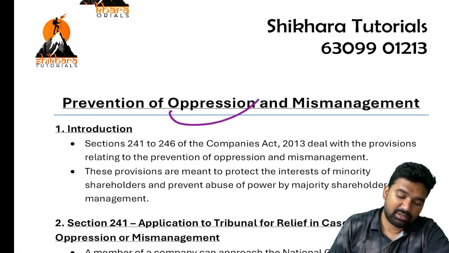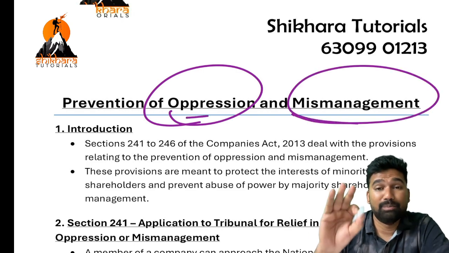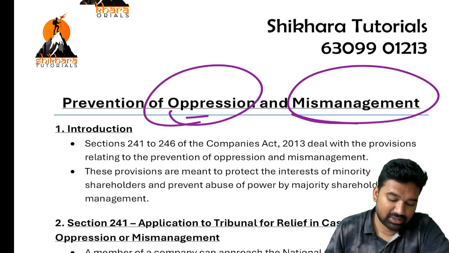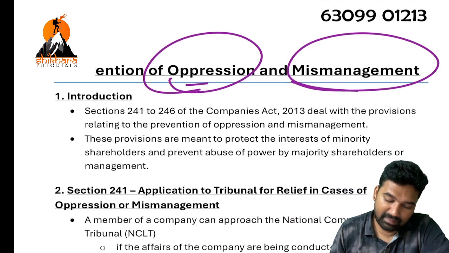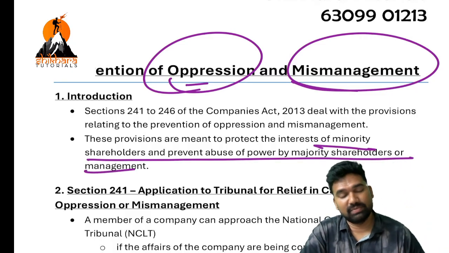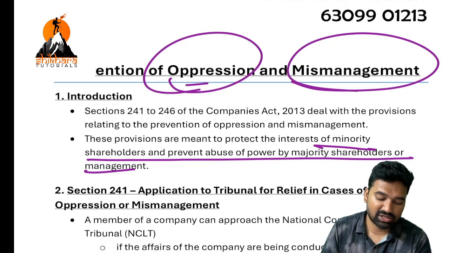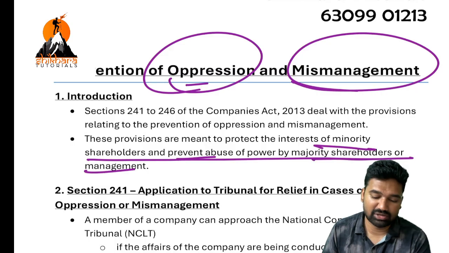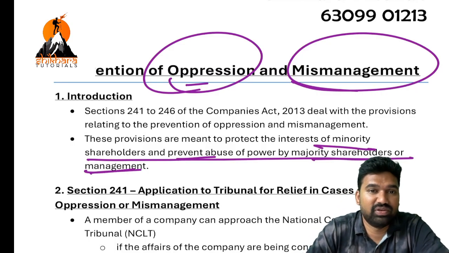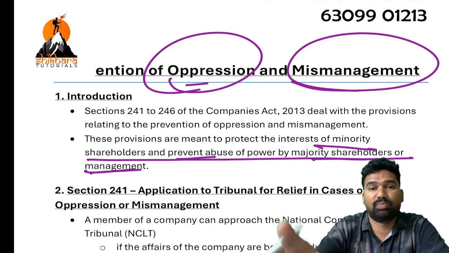So this concept prevents the happening of oppression and the happening of mismanagement. Okay, both are different things. So first of all, this is very important. Oppression and mismanagement means to protect the interest of minority shareholders and prevent abuse of power by majority shareholders or majority management. So we need to prevent this mismanagement, or we need to prevent this oppression.